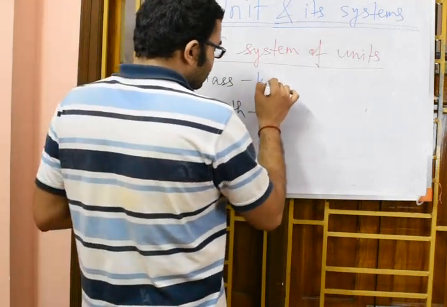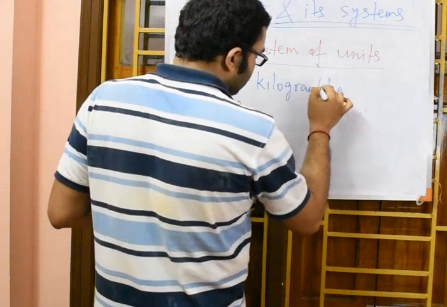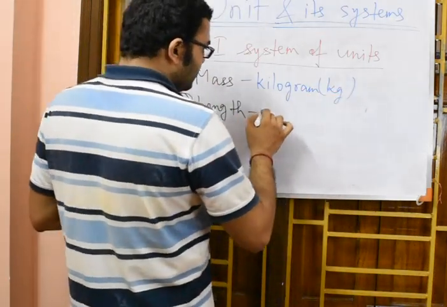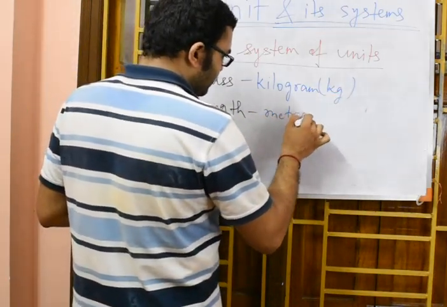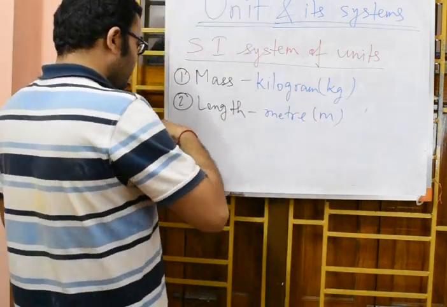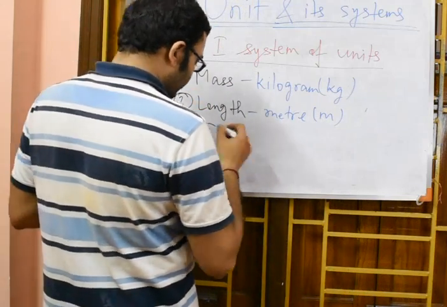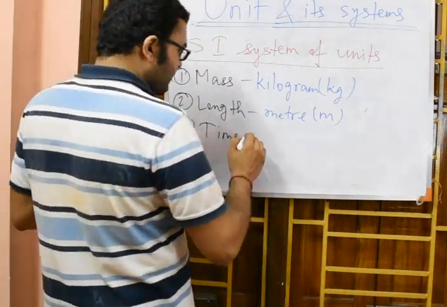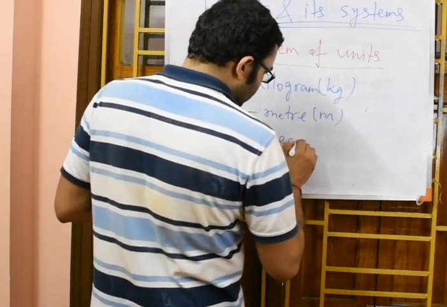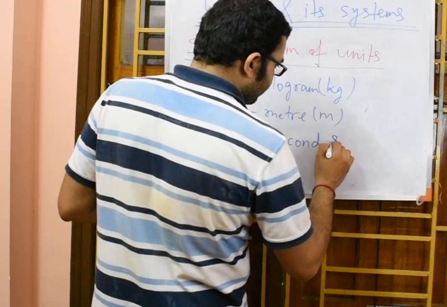Mass is kilogram, short form kg. Length is meter, short form small m. Third is time. Time is the same as in the previous systems of units, seconds.